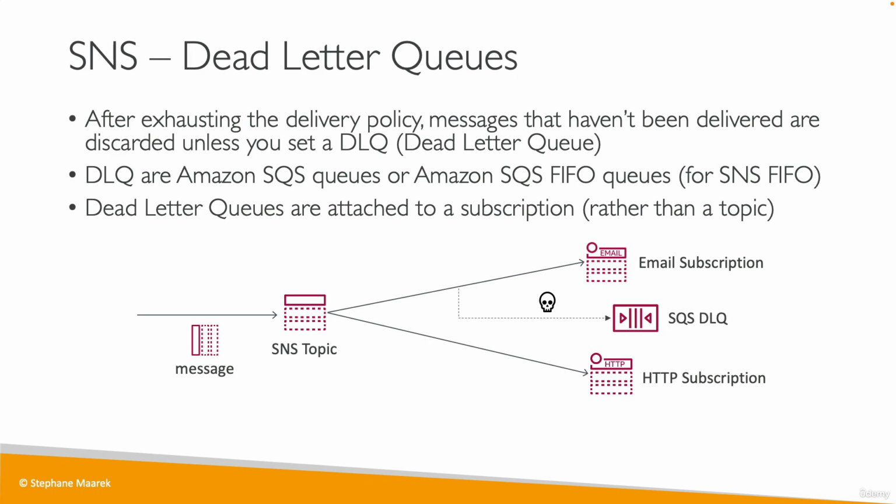So you can set up a dead letter queue for your email subscription, and you can set up another dead letter queue for your HTTP subscription, thus guaranteeing that you can process these messages that were not successful in case that happens.